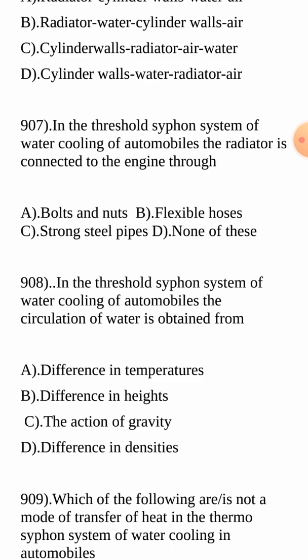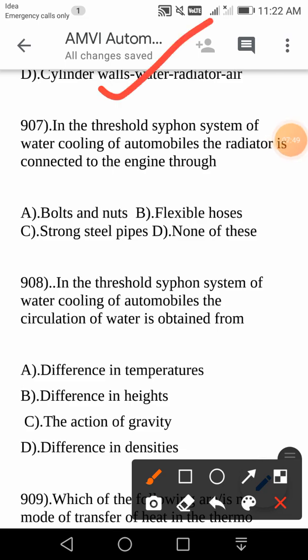In any competitive examination, the idea of the examiner is to put you in maximum confusion. To come out of the confusion, you have to read the textbooks thoroughly, right? I am just trying to simulate the actual examination environment in my bits. Actually these bits are prepared after thoroughly reading three textbooks. One is IC Engines by V. Ganeshan, and also Automobile Engineering Volume 1 and Volume 2 by Kirpal Singh. Okay, boys. So the answer here is cylinder walls, water, radiator and air.